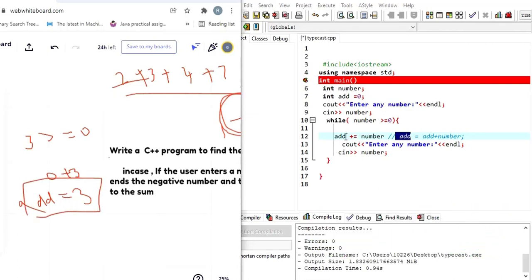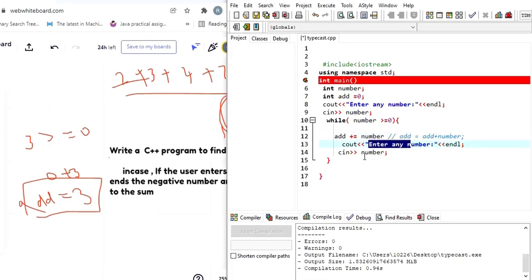Again we are going to ask the user to enter a number, because the user is going to keep on inputting numbers, and we are going to keep on adding every number until we see a negative number, right? So with this input statement, the user will be given a chance to enter another number, then that number will be collected. Again this loop is going to be executed, right? Now what do you need to do in case the user enters a negative number?